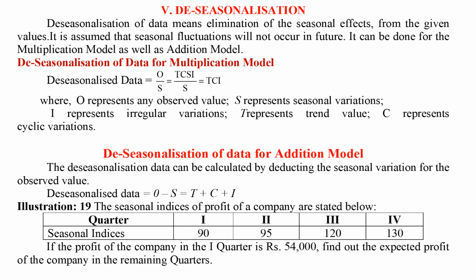Deseasonalization of data for addition model. The deseasonalized data can be calculated by deducting the seasonal variation from the observed value. Deseasonalized data equals O minus S equals T plus C plus I.